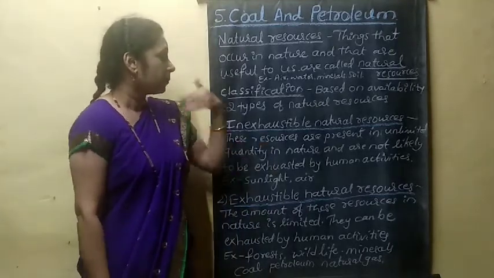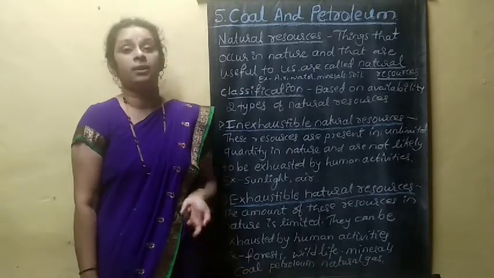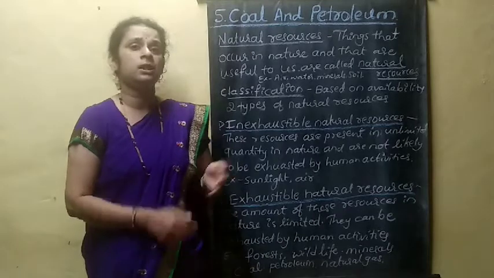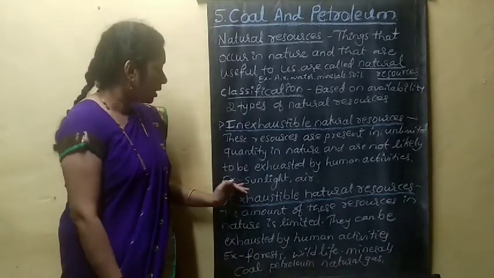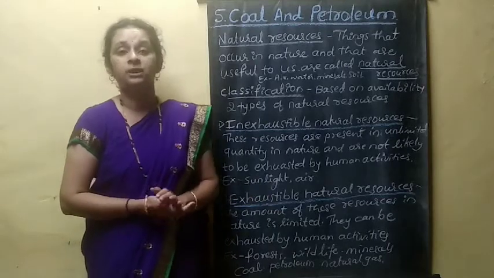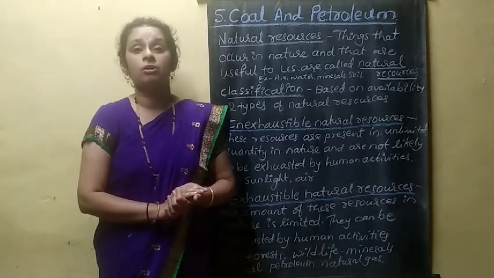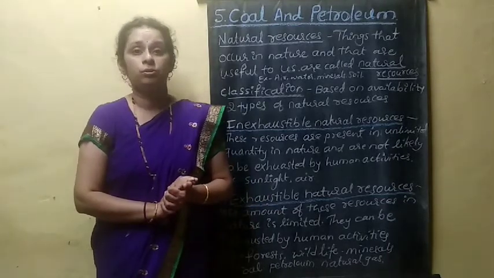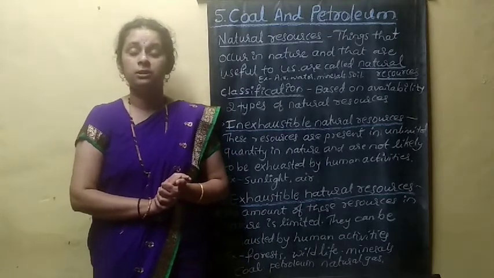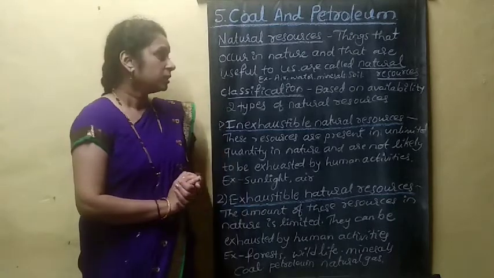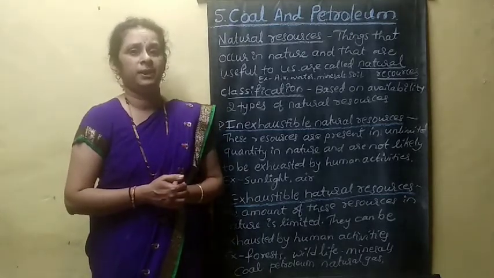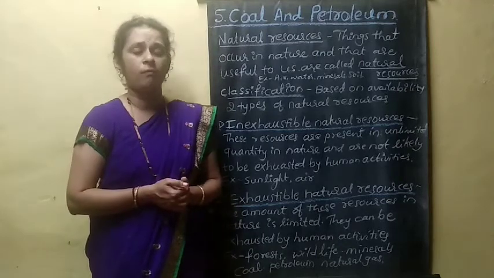They are present in unlimited quantity, there is no limitation. Examples are air, sunlight, etc. Sometimes you can consider water, but nowadays it is depleting and you will come across scarcity of water.